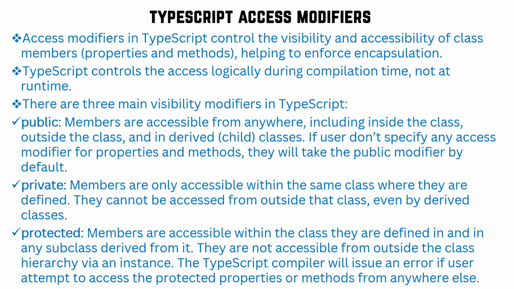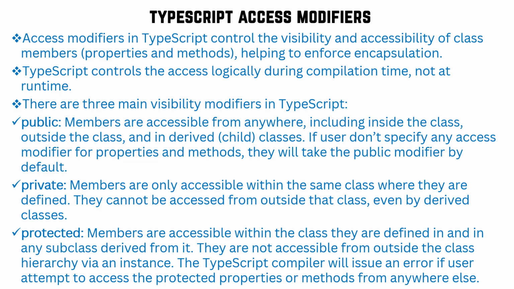But protected can be accessible inside the class and the subclass, but not outside the class. So members that are protected are accessible within the class they are defined in and in any subclass derived from it. They are not accessible from outside the class hierarchy by an instance. The TypeScript compiler will issue an error if the user attempts to access the protected properties or methods from anywhere else. Now let's see the implementation.